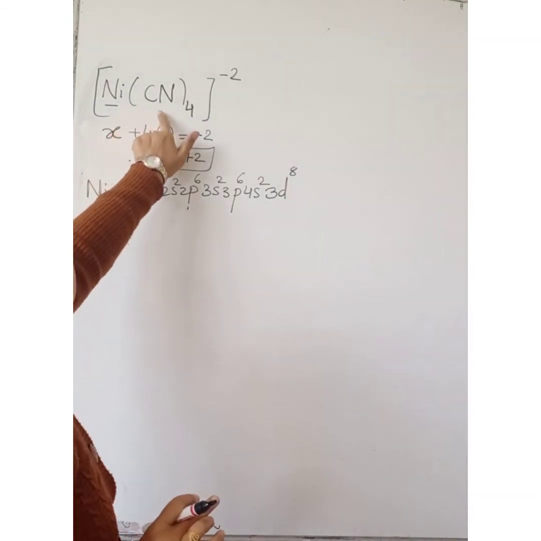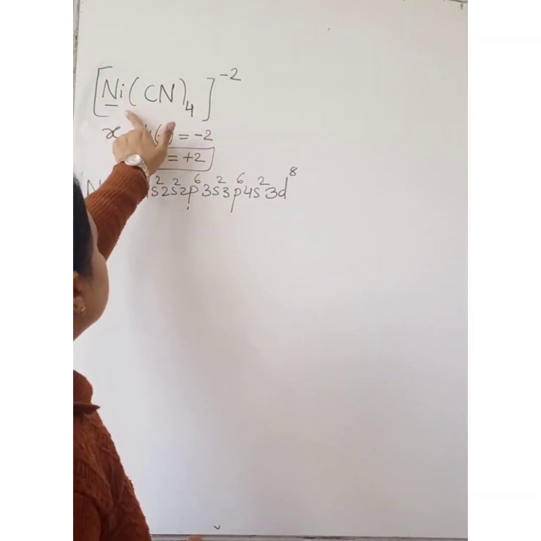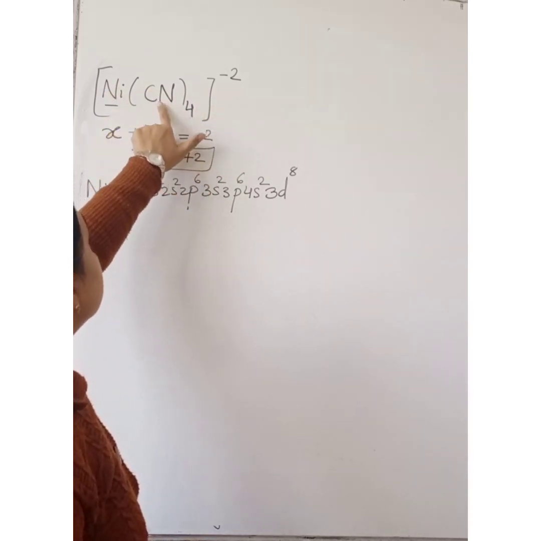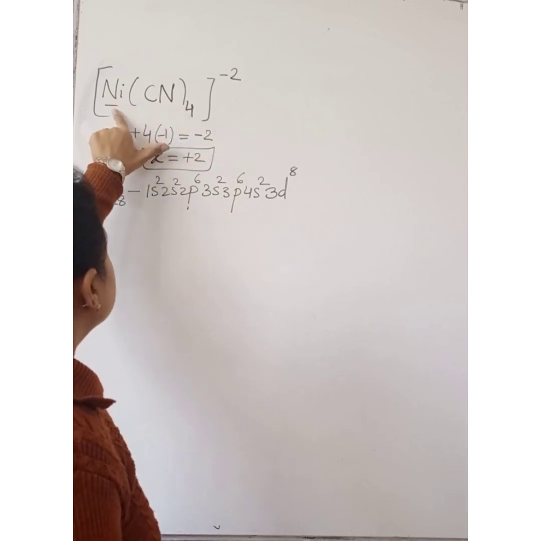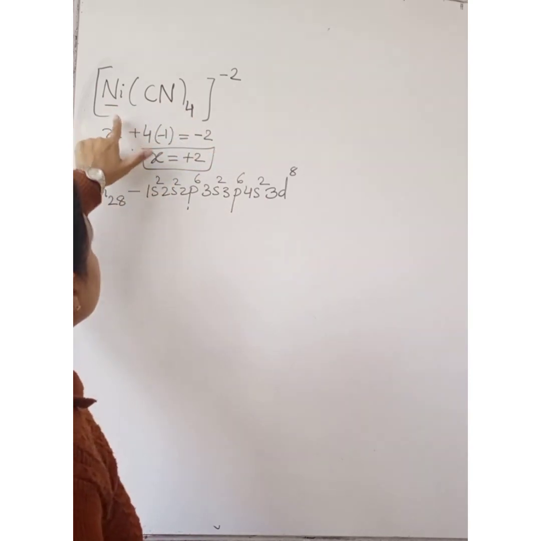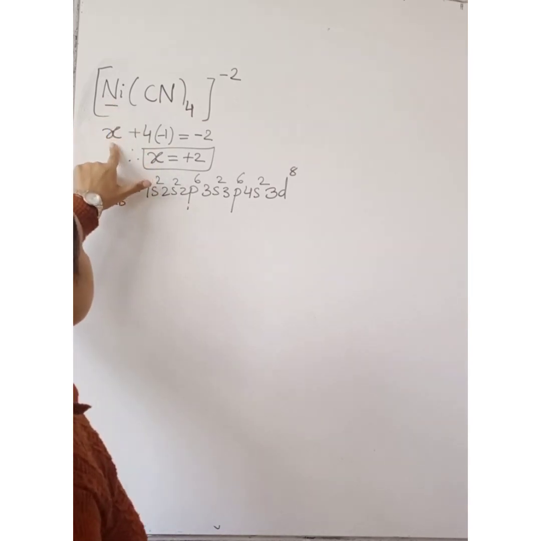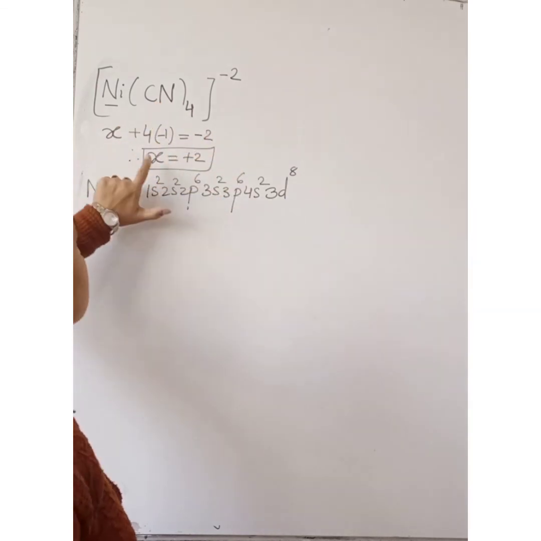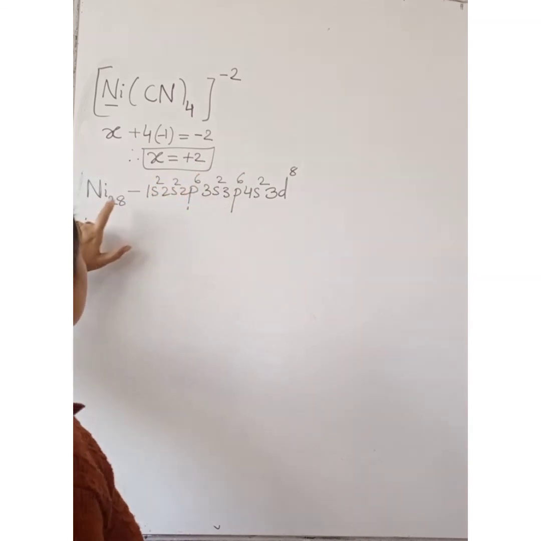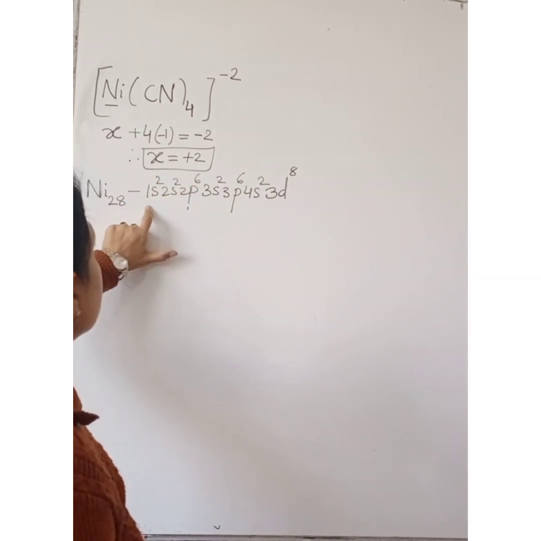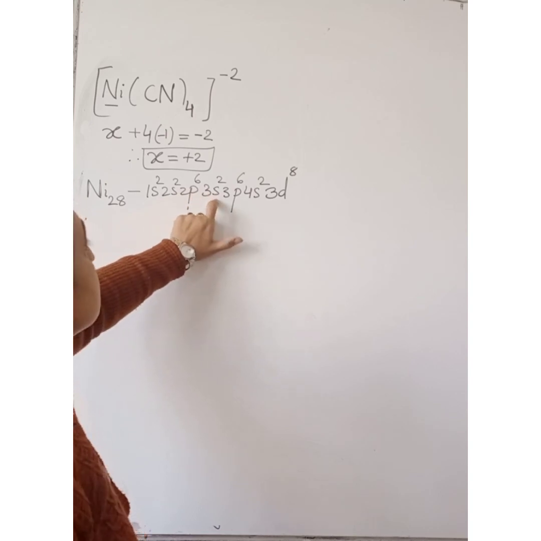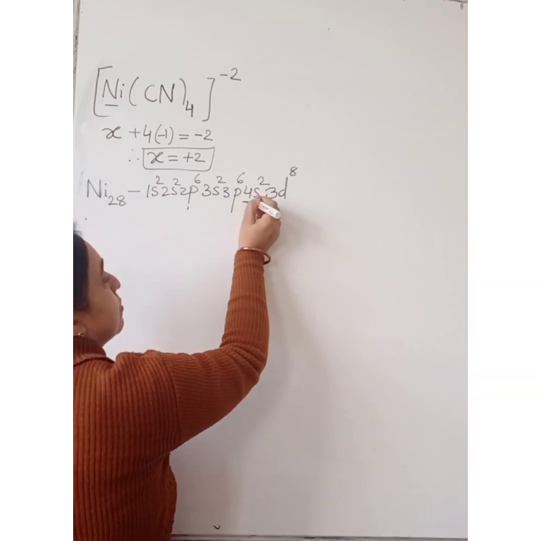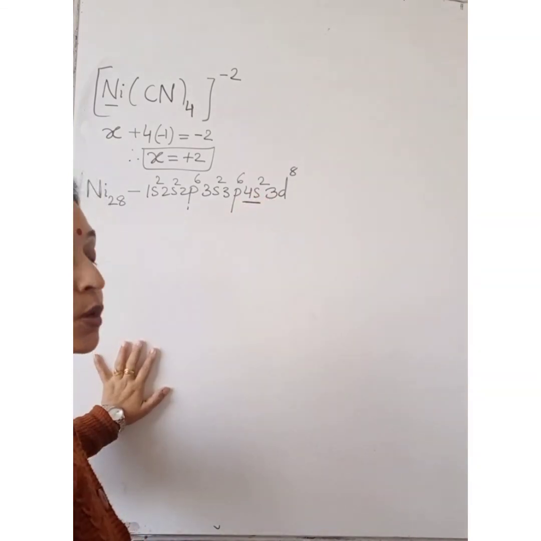Let us study the bonding in this complex using VBT. [Ni(CN)4]2-. It is an anionic complex where cyanide is the ligand and nickel is the central metal atom. So in the first step we will calculate the oxidation number of the central metal atom: X plus 4 into -1, the oxidation number of cyanide, is equal to -2. So X is equal to +2. Now we know that nickel has atomic number 28. 1s2, 2s2, 2p6, 3s2, 3p6, 4s2, 3d8 is the configuration. This is the outermost valence shell, n is equal to 4.